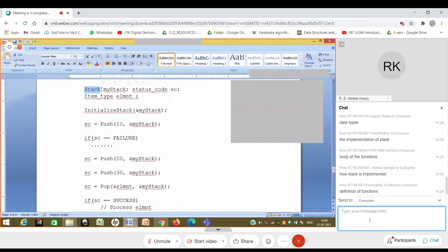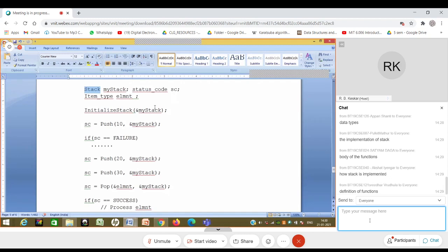Now, if you look at this code, you can't convince me that this is through an array. I don't know whether it is using an array or a linked list or something like that. And you let this code remain. This code I will keep, and a few lectures later, I will show you that when I implement stack using a linked list, this code does not change. I can use exactly the same code.